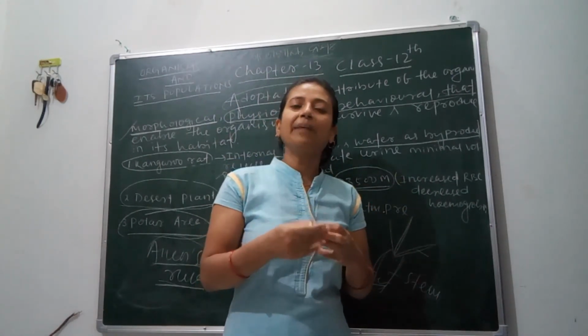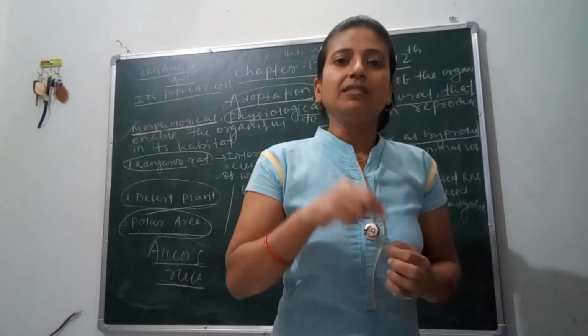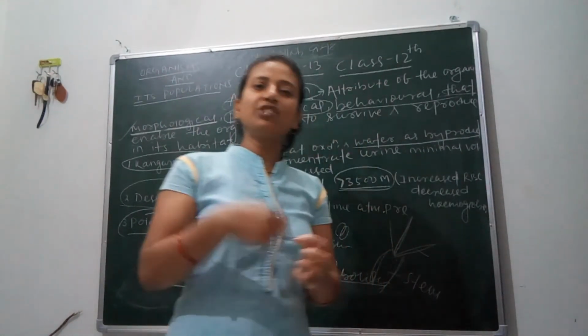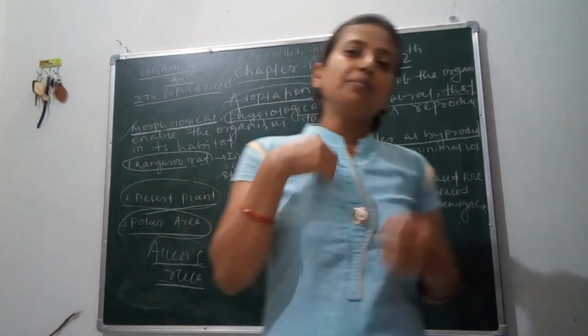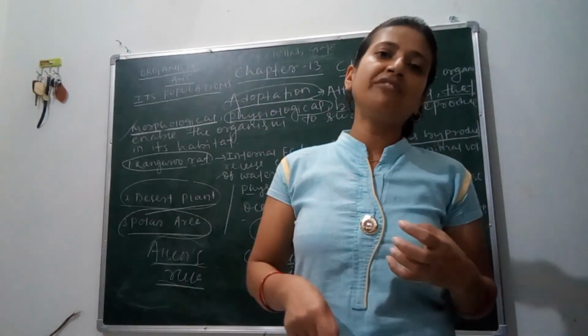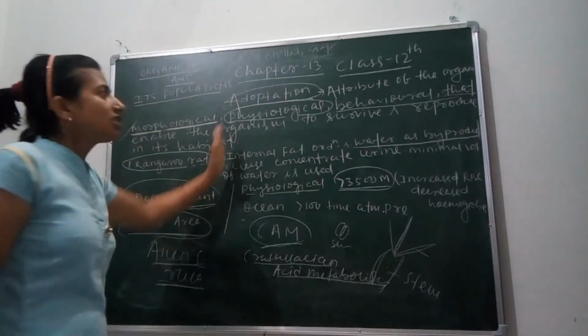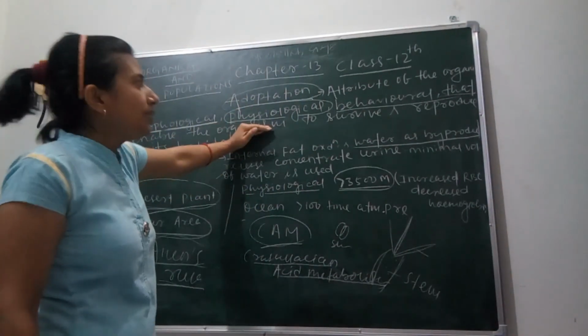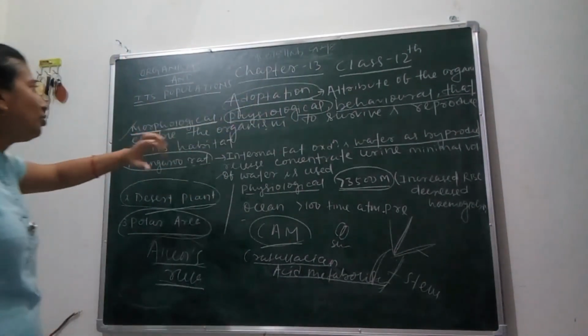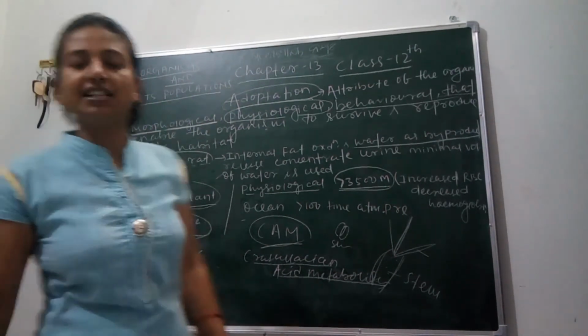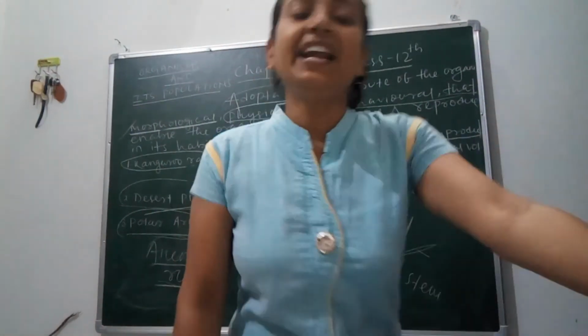And if the temperature increases from the ambient temperature, then sometimes they hide in holes and keep themselves inside that hole. So this is how some organisms show their change or attribute by morphological, physiological and behavioral change to survive any condition.